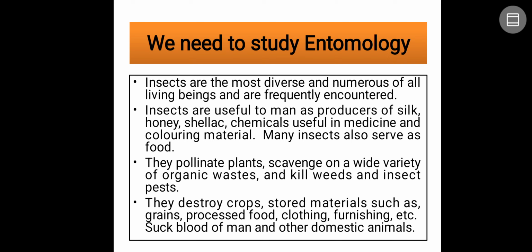First of all, insects are the most diverse and numerous of all living beings and are frequently encountered. Insects are useful to man as producers of silk, honey, shellac, chemicals useful in medicines and coloring materials. Many insects also serve as food, not only for human beings, even for birds and other organisms. Because of insects we get more yield, because they act as pollinators. Insects scavenge dead bodies and a wide variety of organic waste, and kill weeds and insect pests also.